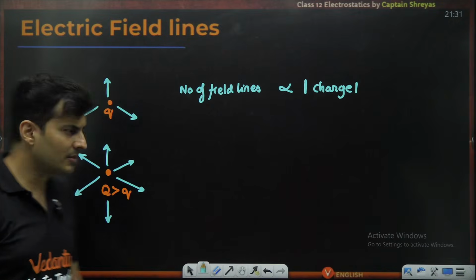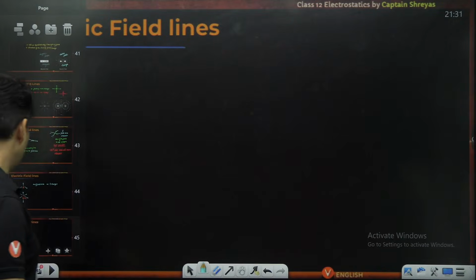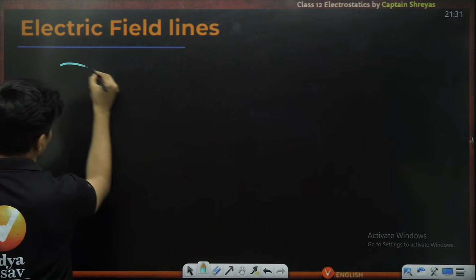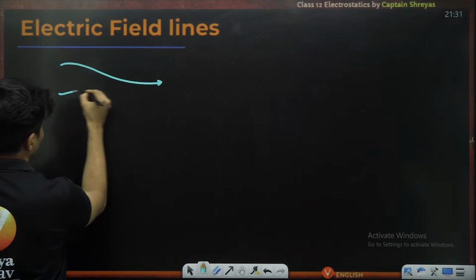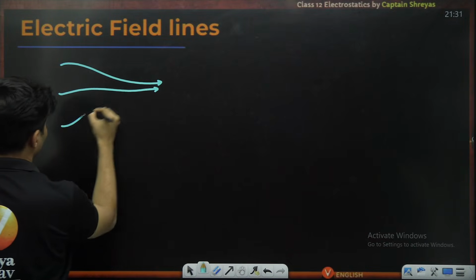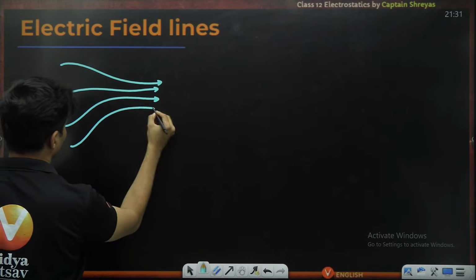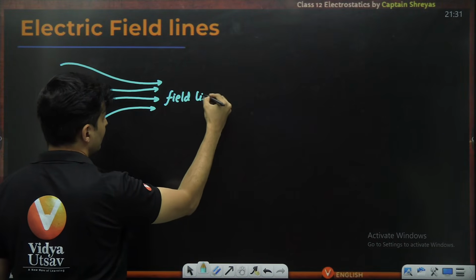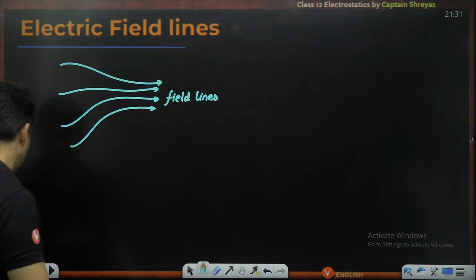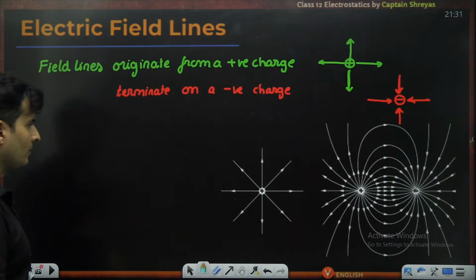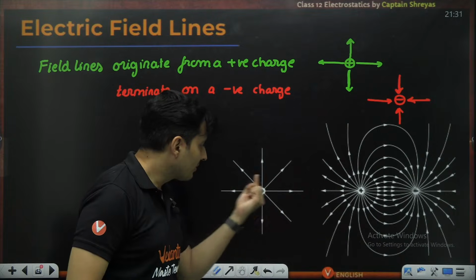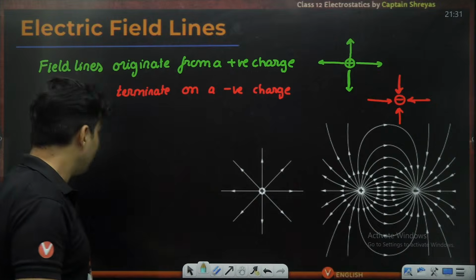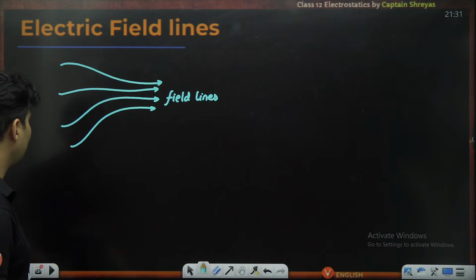It makes sense. Next important thing, if the field lines go like this, wherever they are congested, you would have seen that here also, the field is strong when they are close, but when you go far away, the field is weak. So that is another important thing which you should know.